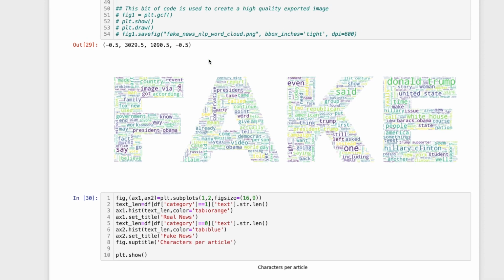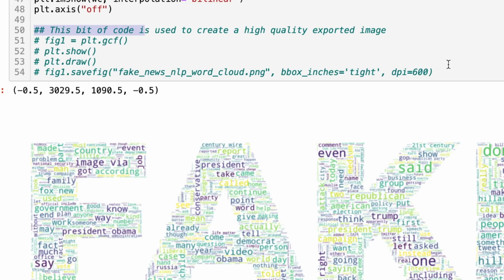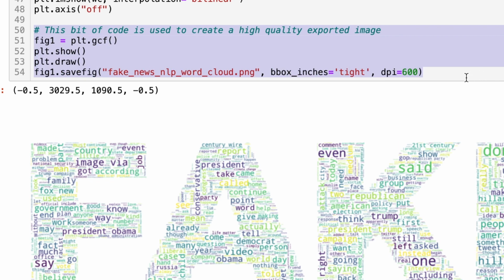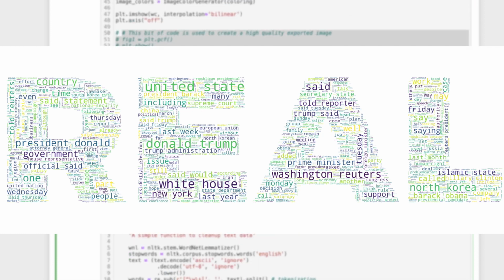I can do another video or article on how to make these a little more in depth if you'd like. Real quick note, if you uncomment this code right here, it will export a very high quality version of this image. I'll show those up on the screen right now. Just a really cool tool. I've utilized it in the past for a variety of different word clouds. You can use an image, you can use letters. It really doesn't matter. It's a pretty neat thing to utilize.